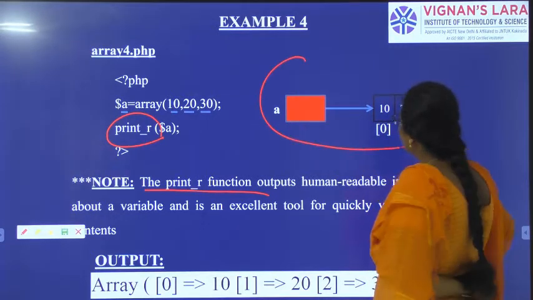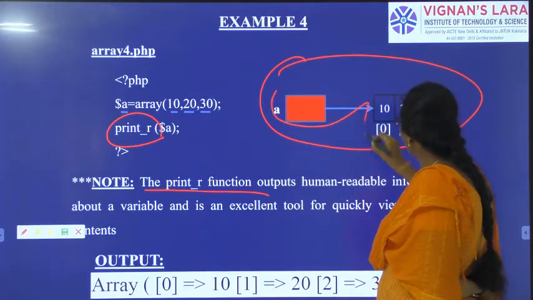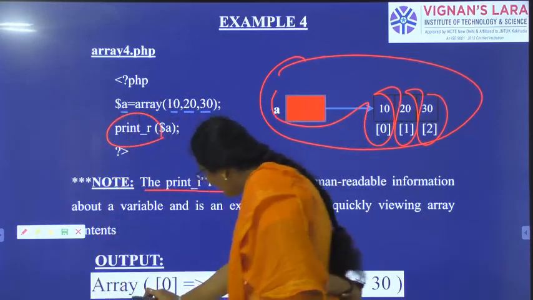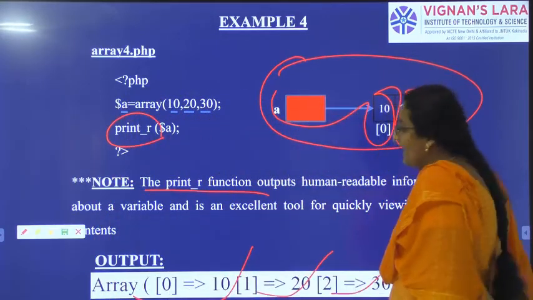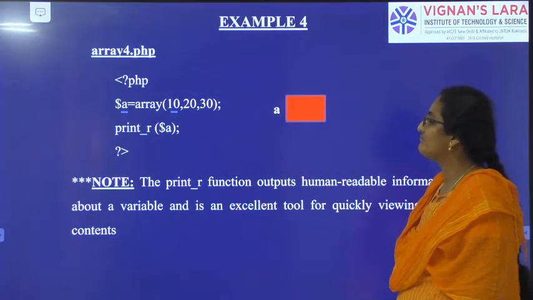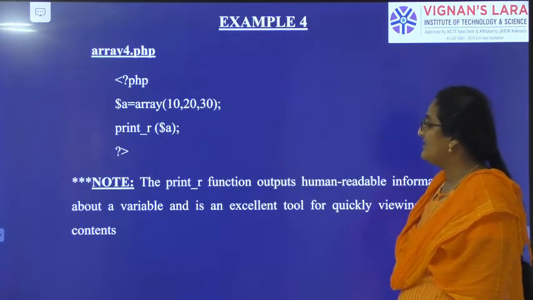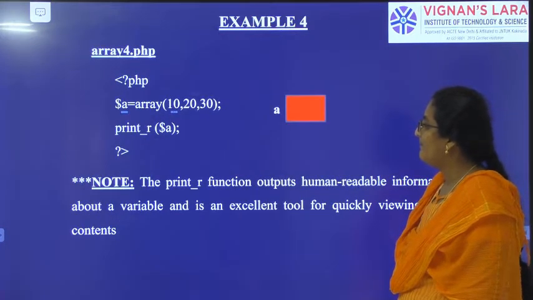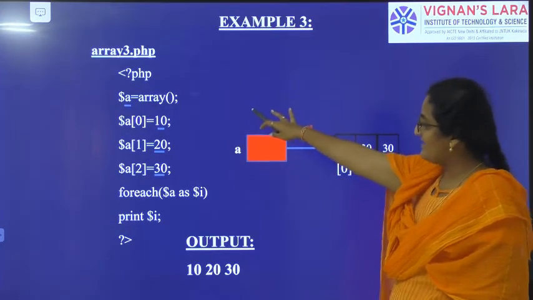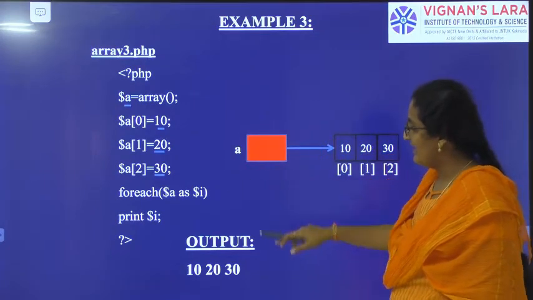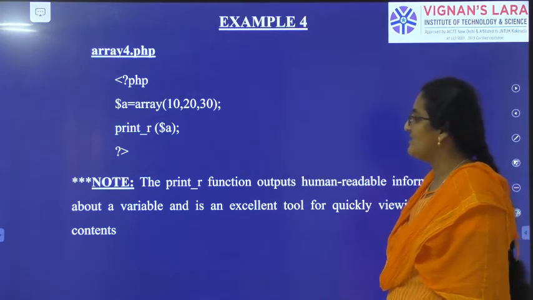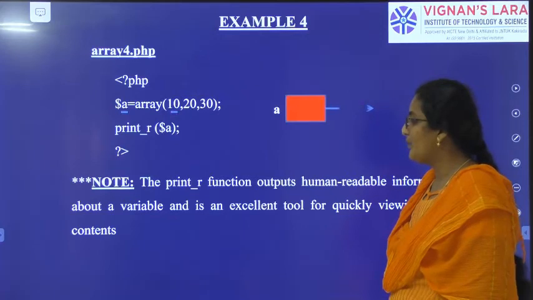So I want to get the picture of this in my brain, like array of 0 equal to 10, 1 equal to 20 and 2 equal to 30. For that I need an output like this. What is the difference between the previous examples and this example? In the previous example, the array is created, the foreach loop is used, and elements are printed. But in this example, the print_r function is used and we got a different output.